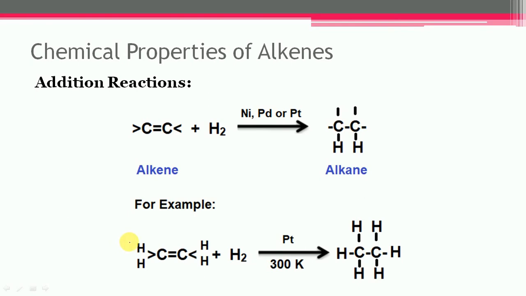So let us take one example. Ethylene is subjected to addition of hydrogen in the presence of platinum, and this reaction takes place at 300 Kelvin and yields ethane gas. The reaction proceeds quite rapidly in the presence of a suitable catalyst, but the reaction is very slow if the catalyst is absent.